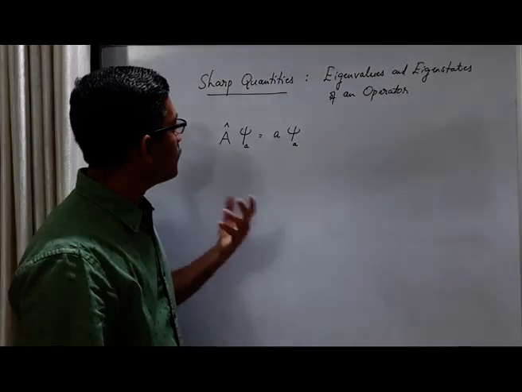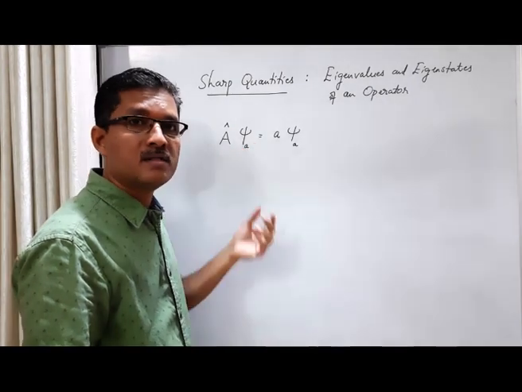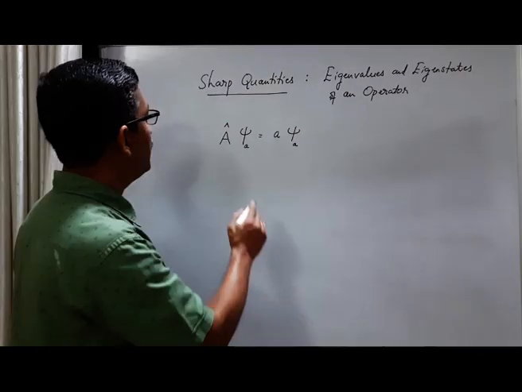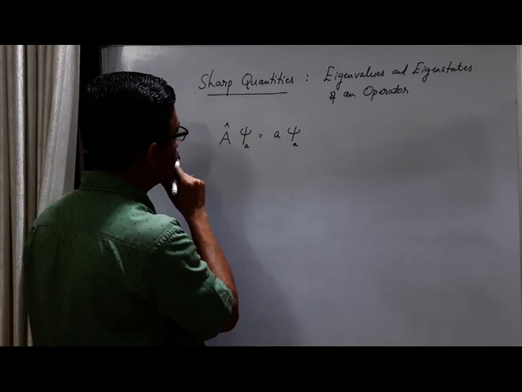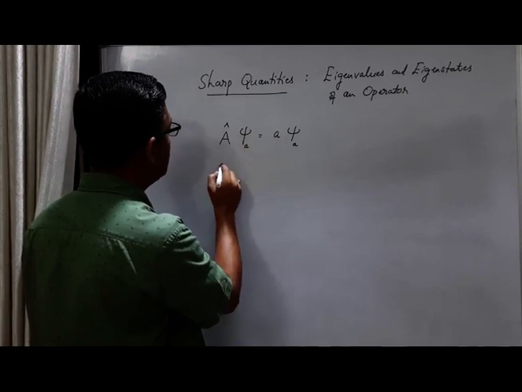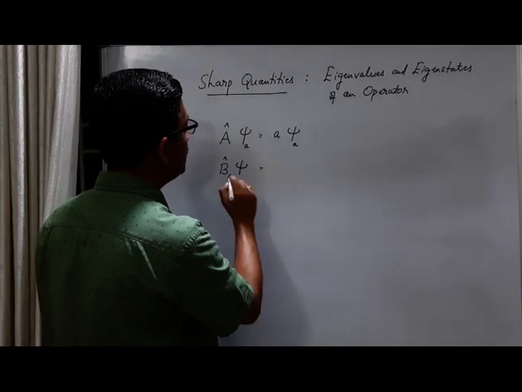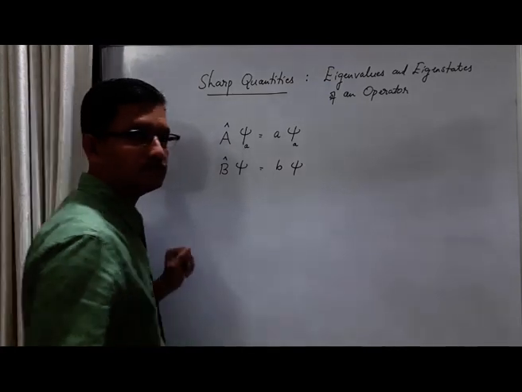Now, sometimes it is possible that the same state can be the eigenstate of more than one operator. For example, suppose another operator acts on the same state, and we get the same state multiplied by another scalar.